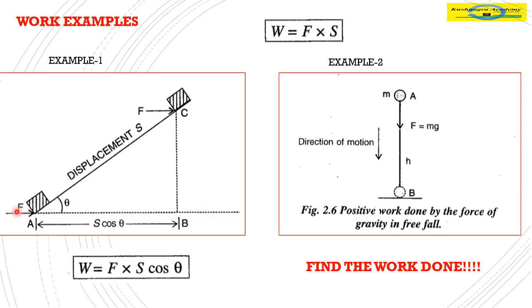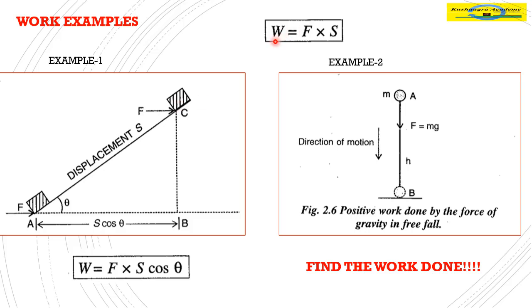If we push a block in this direction, it will slowly move in this path. Continuously the force is being applied in this direction and the movement of the block is in this direction. So what will be the work done in this scenario?